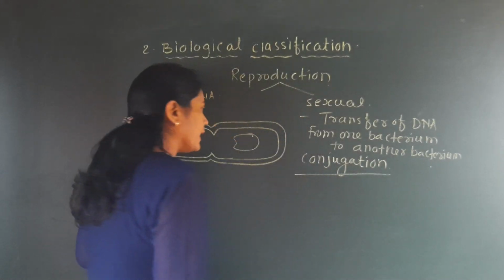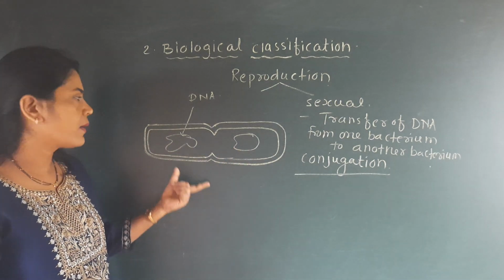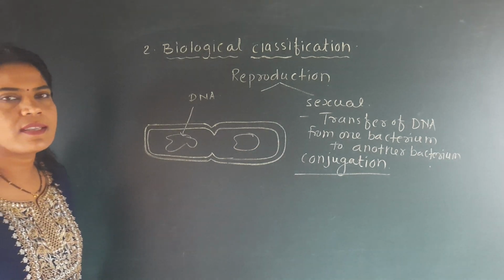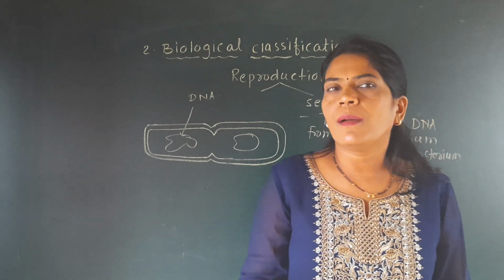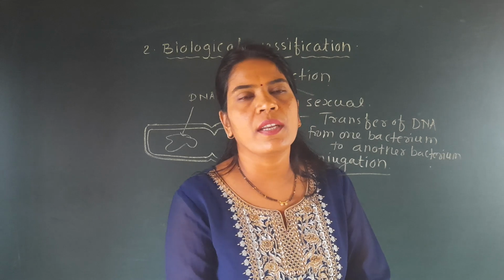Conjugation means simply there is a union of these two bacteria and there is exchange of genetic material from one bacterium into another bacterium. That is called sexual reproduction in bacteria. Okay, this is about the sexual and asexual types of reproduction in bacteria.